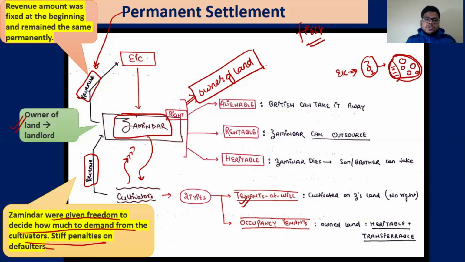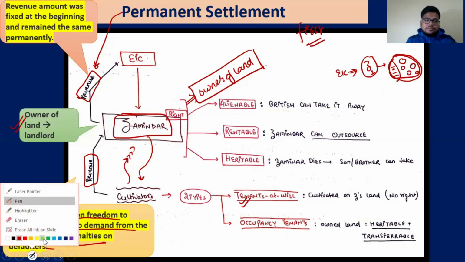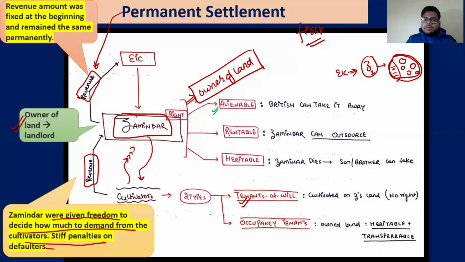Now, let's look at some of the rights which were given to the zamindars. First, alienable. If you are not able to provide us, let's say, this 50,000 amount, the British can take the land away. Alienable means you can be put out and another one can be put in. Next is rentable. Zamindars can outsource this work. That means if zamindar 1 does not want to go ahead and extract this 50,000, he will give this land to zamindar 2. But to the EIC, who matters? Zamindar 1.